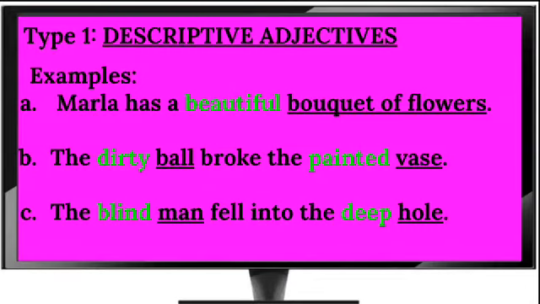The dirty ball broke the painted vase. Dirty here describes the ball, and painted describes the vase. The blind man fell into the deep pool. Blind here tells us more about the man, and the word deep tells us more about the pool.